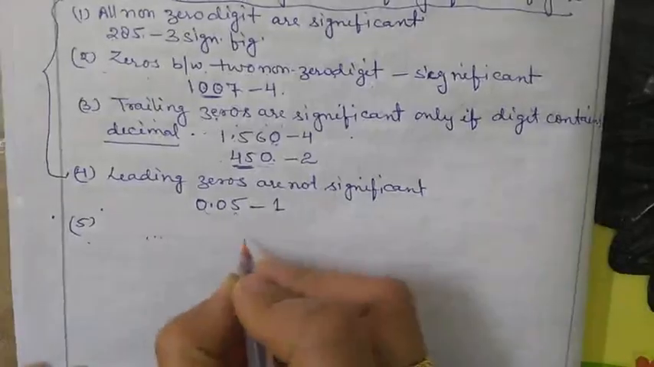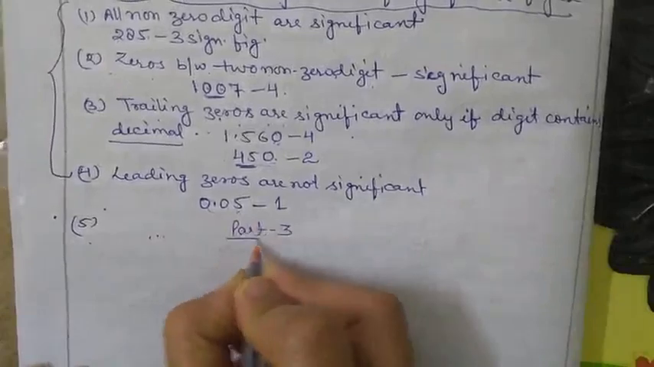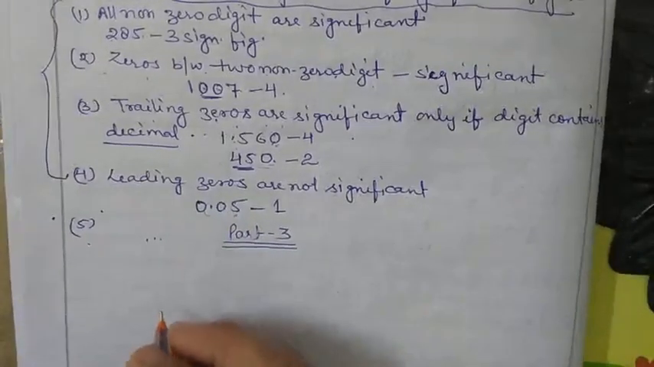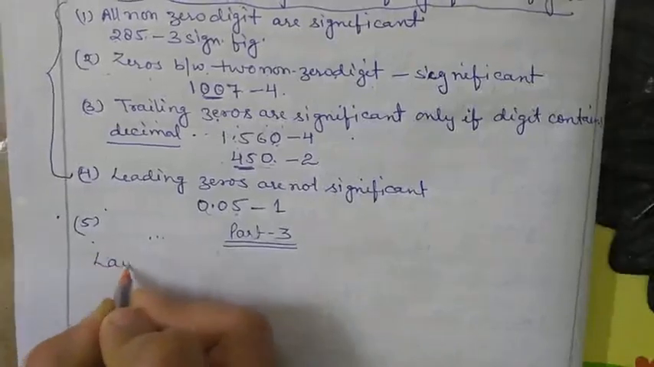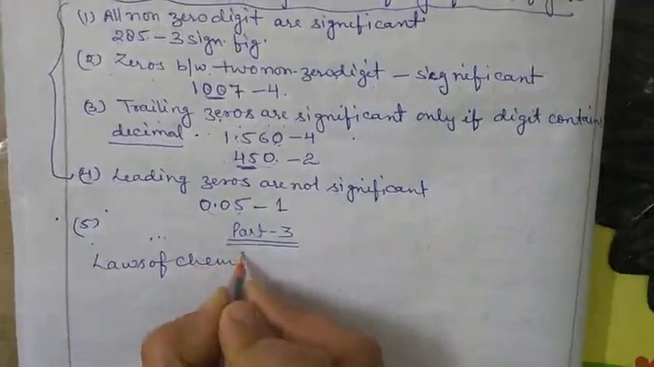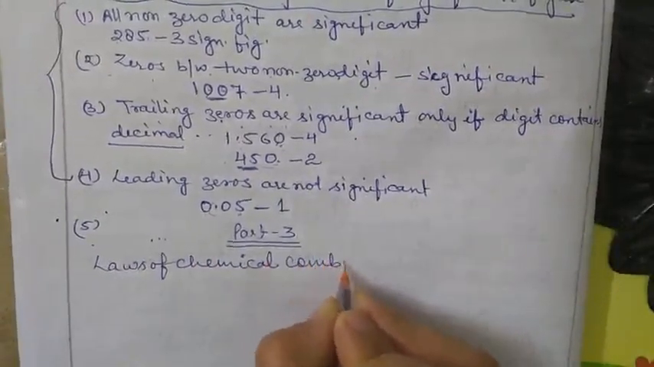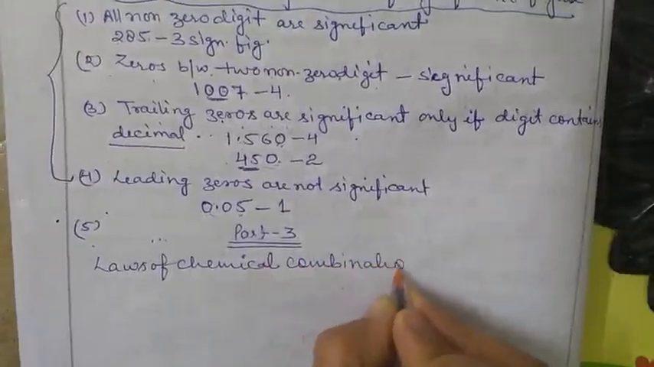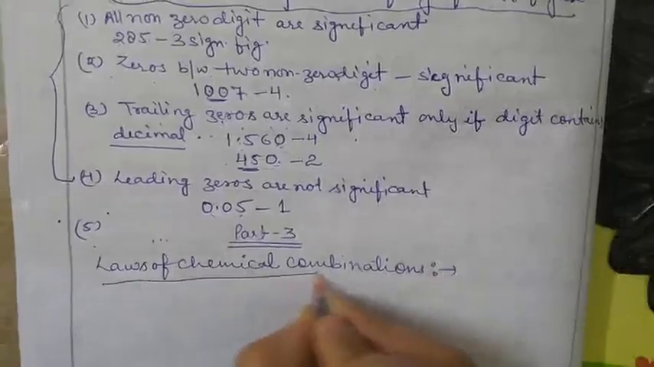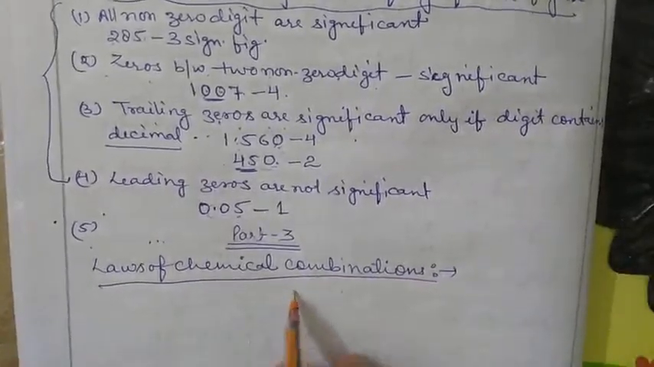Good morning, everyone. Now the next part, that is part 3 of the lesson, some basic concepts of chemistry, is laws of chemical combination. The topic is laws of chemical combination.